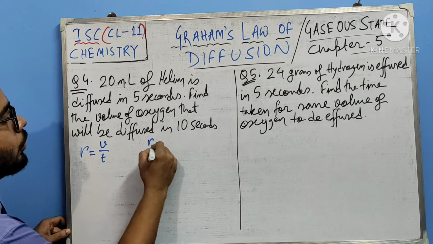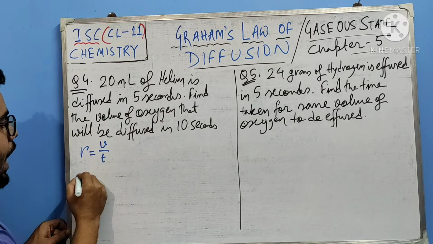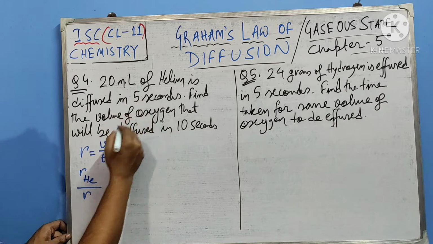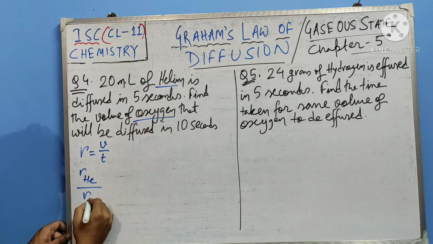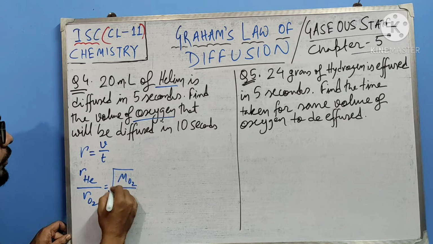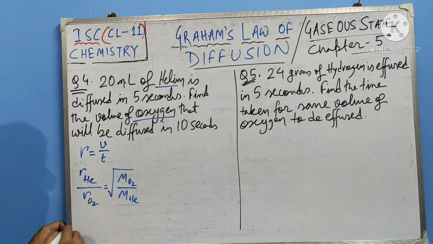So we knew the formula: R of helium divided by R of oxygen equals root of molecular mass of oxygen by molecular mass of helium, right?